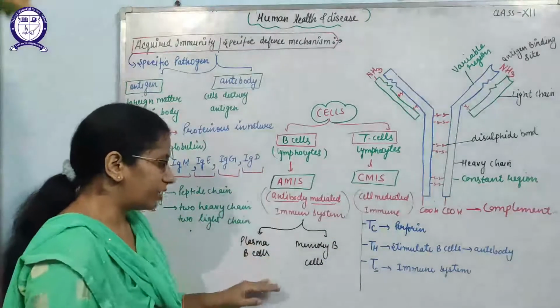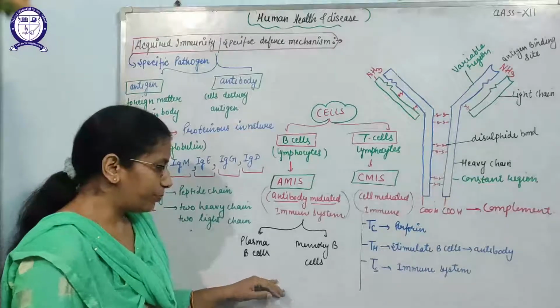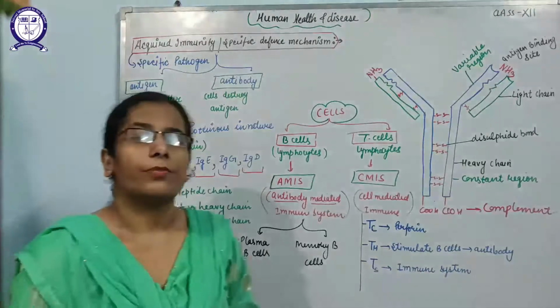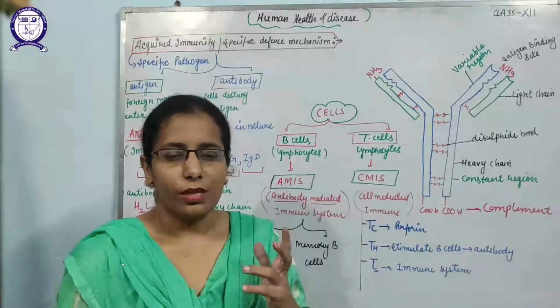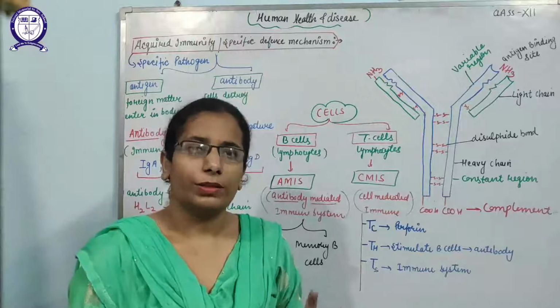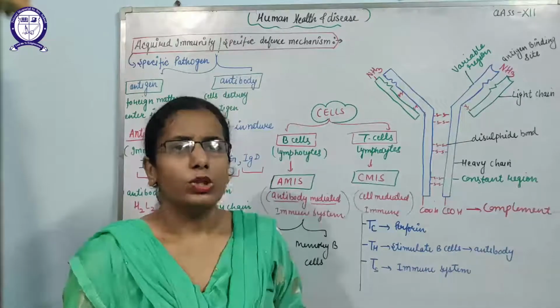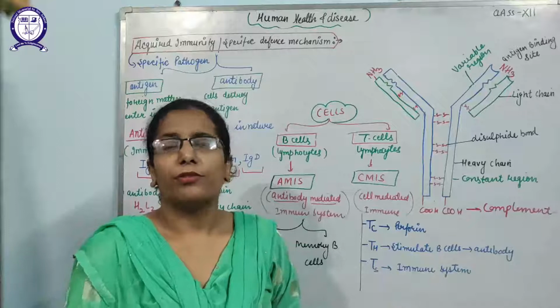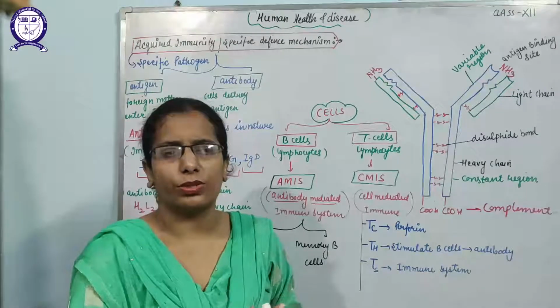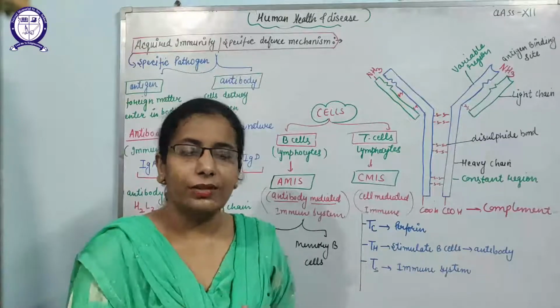So B cells are further classified into two categories, plasma B cells and memory B cells. What is the difference between these two cells? Plasma B cells are the cells that, whenever the antigen enters the body, first interact with the pathogens, try to identify the nature of the pathogens and how it will be killed.